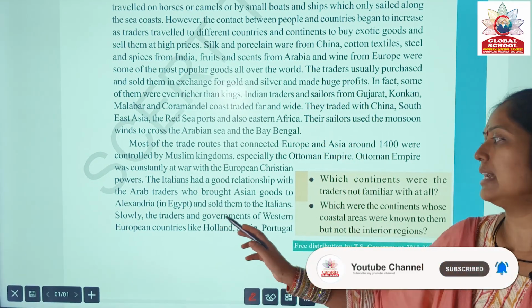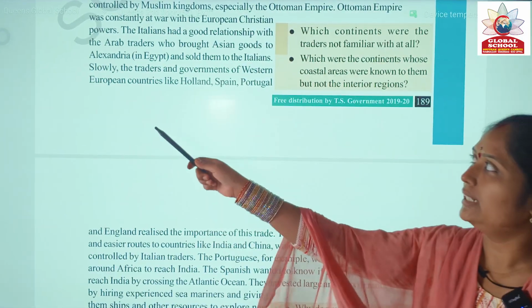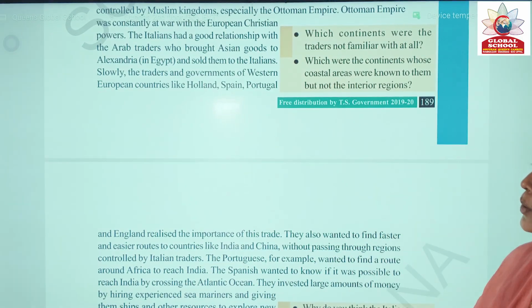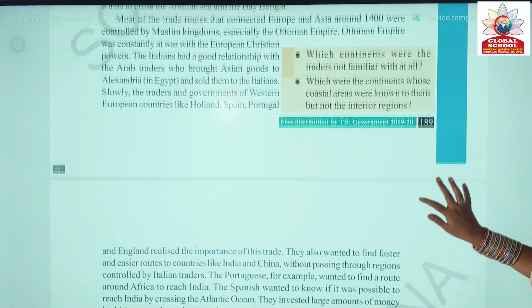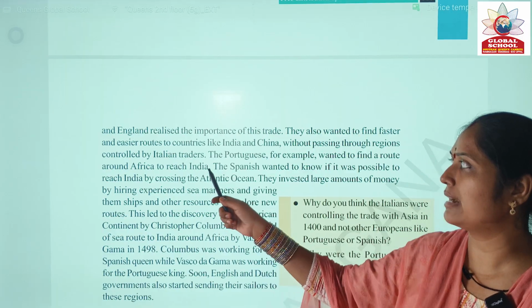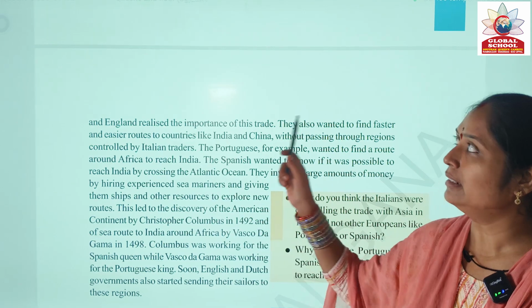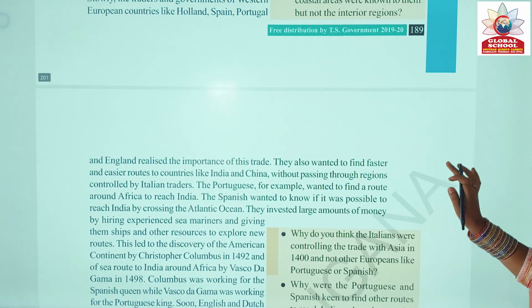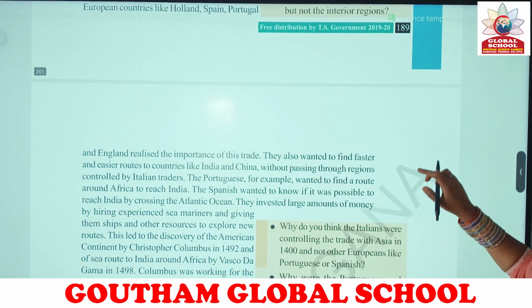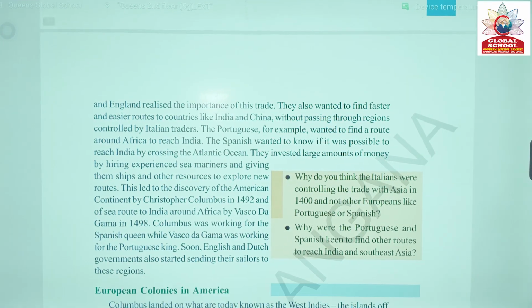Slowly, the traders and governments of Western European countries like Holland, Spain, Portugal and England realized the importance of this trade. They also wanted to find faster and easier routes to countries like India and China without passing through regions controlled by Italian traders.